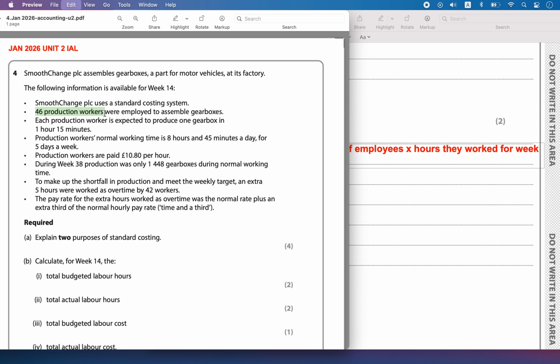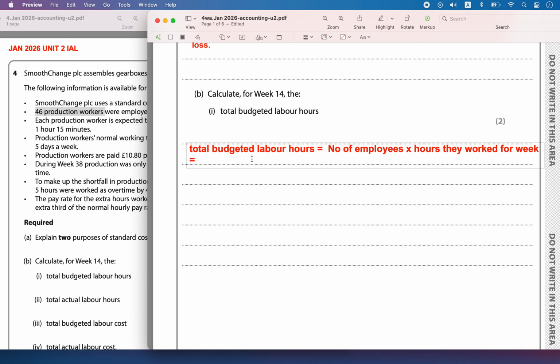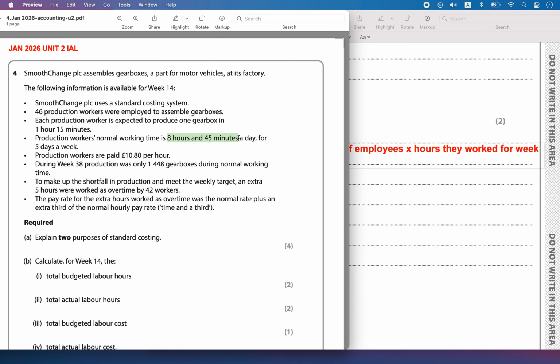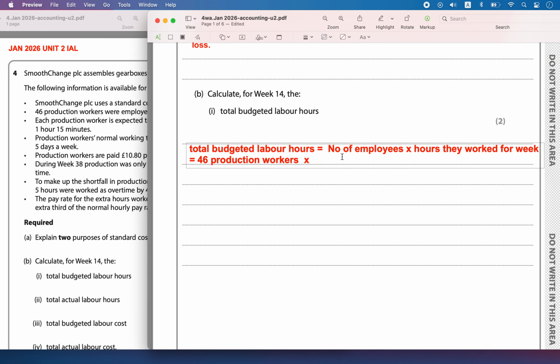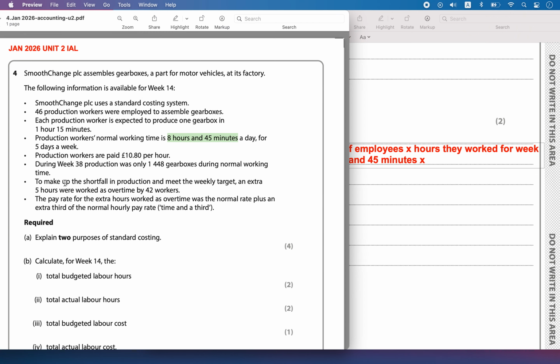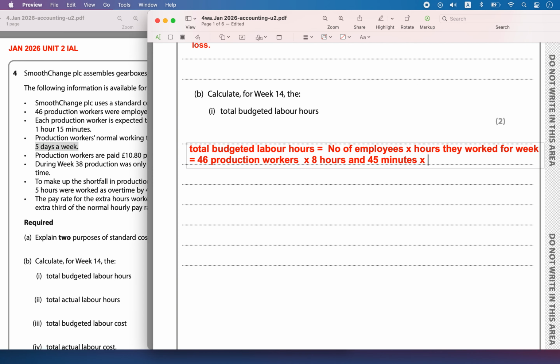Now the total number of employees: there are 46 production workers. In a day they work 8 hours 45 minutes. We don't know how much they have produced; the number of gearboxes we are not concerned with.